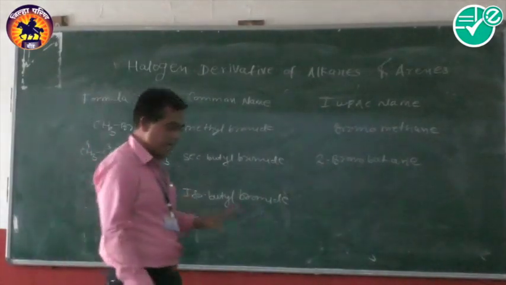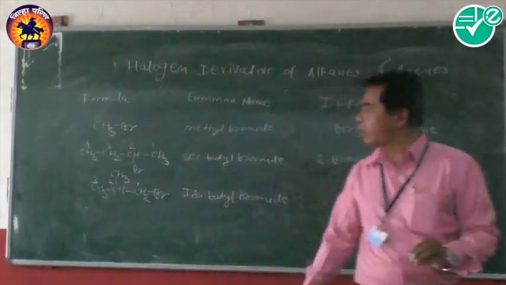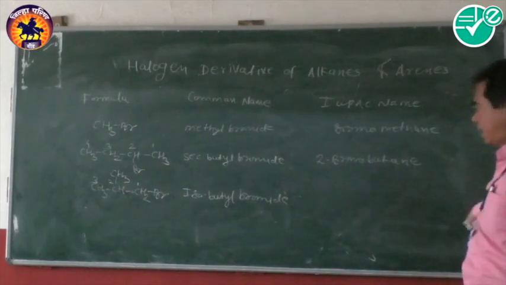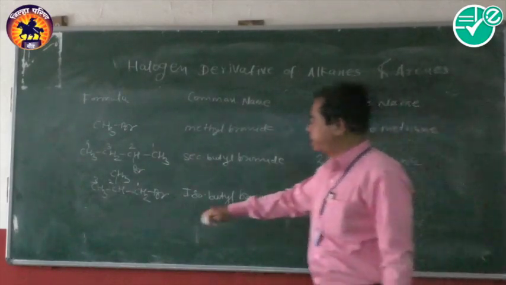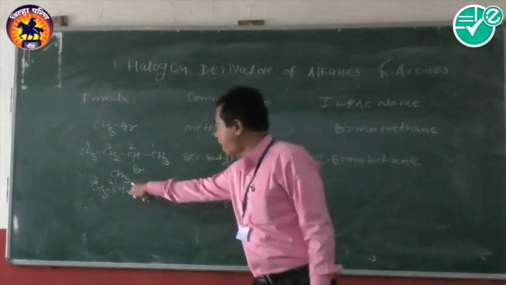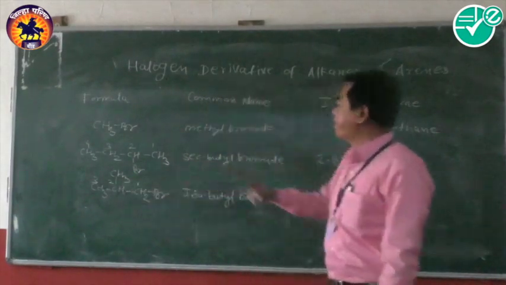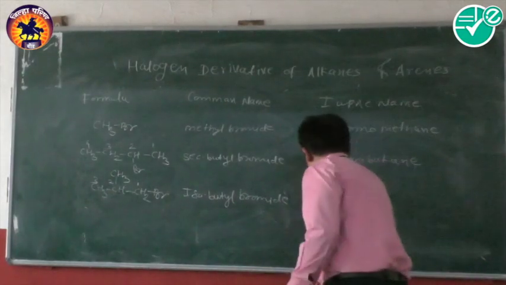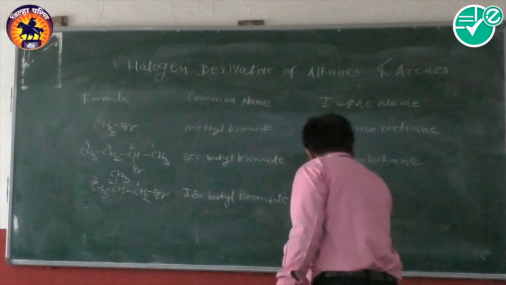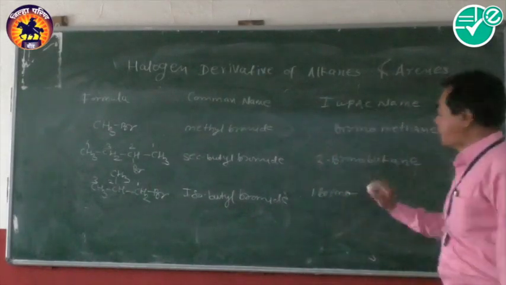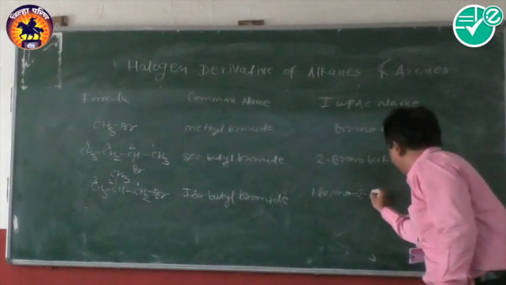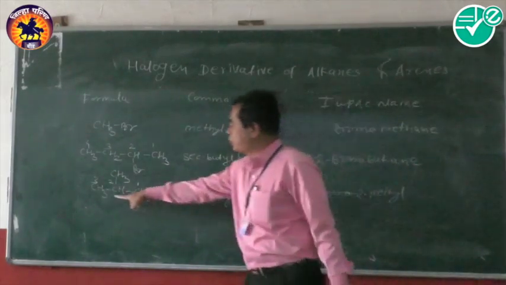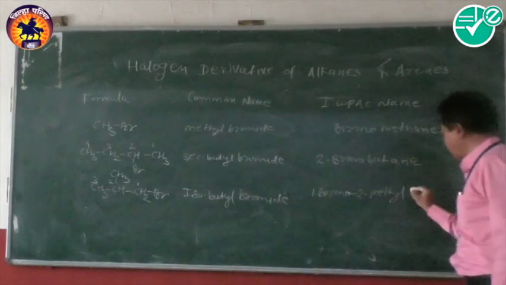The IUPAC rule is that we arrange the substituents in alphabetical order and give the base name or parent name last. So here 2 branches are present: one is bromine, another is methyl. Alphabetically we write bromine first, so 1-bromo, dash, then the other branch 2-methyl. And the parent name or base name is 3 carbons, so it is called propane.